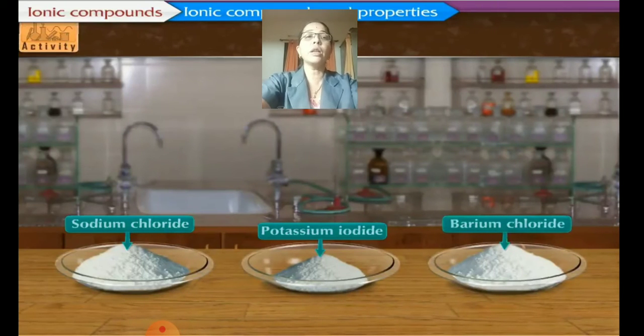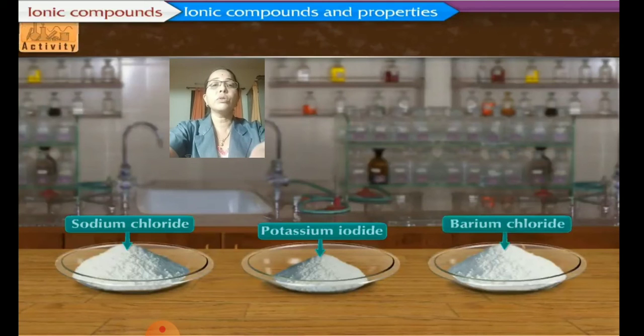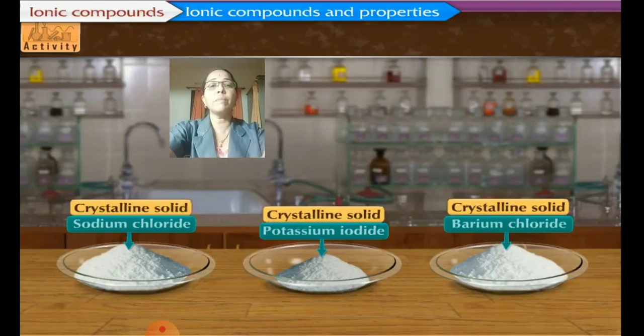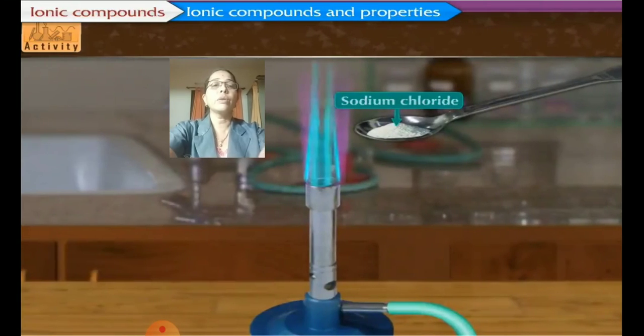So here there are ionic compounds: sodium chloride, potassium iodide and barium chloride. We are going to study their properties. All ionic compounds are crystalline and solid.